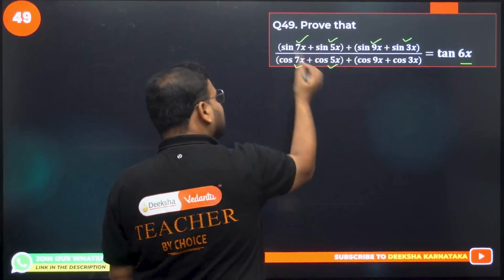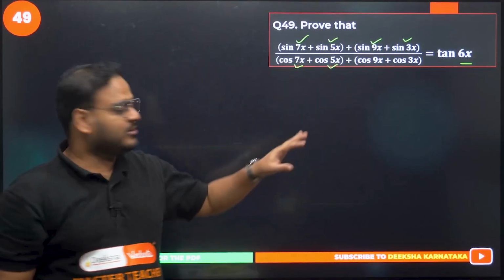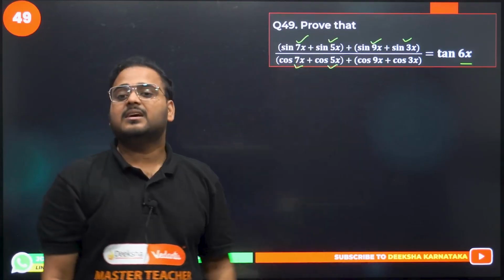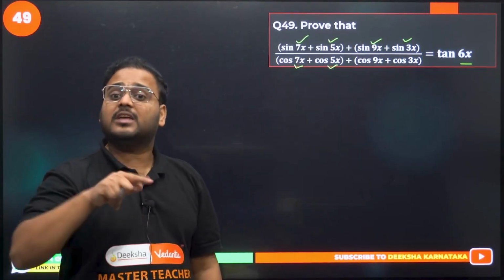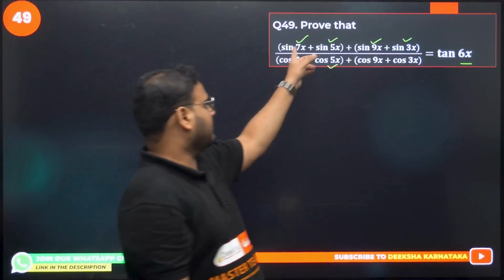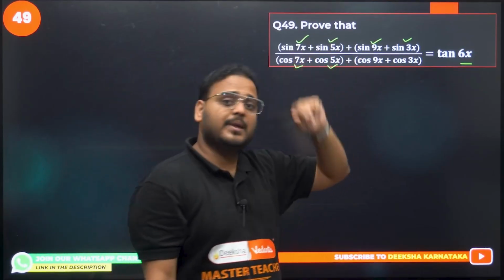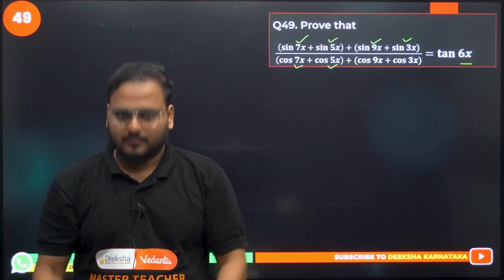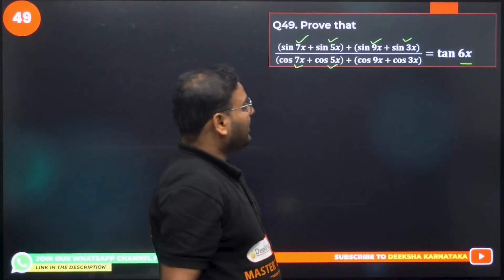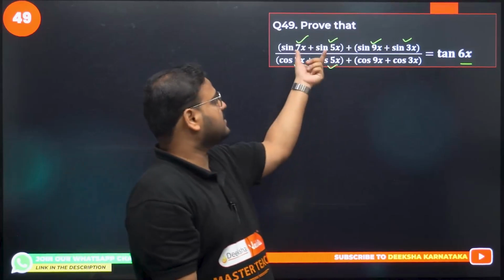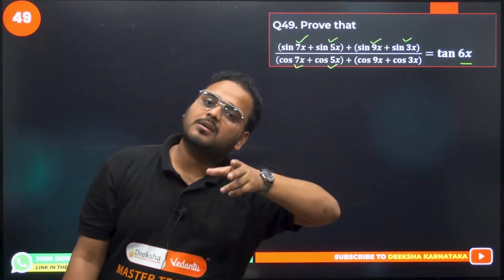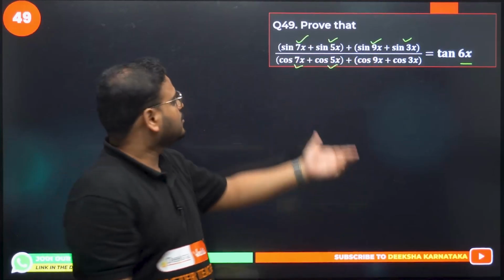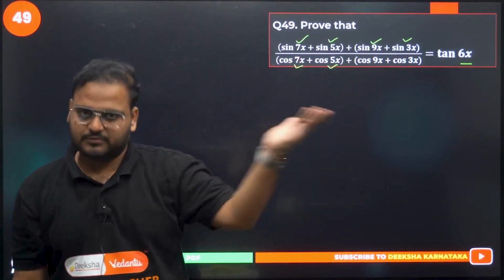Basically, I'm trying to make a point here. The combination of angles I've written for the sines is correct. But if they have not given that, how will you check it? Check the sum: 7x plus 5x is 12x, divide by 2, 6x. It means that formula might work out. And why are we using that formula? Because we have been given sums. How can we cancel something? We can cancel only if I simplify this using products. So it's the sum-to-product formula that we are using.